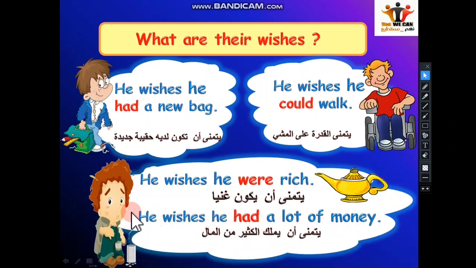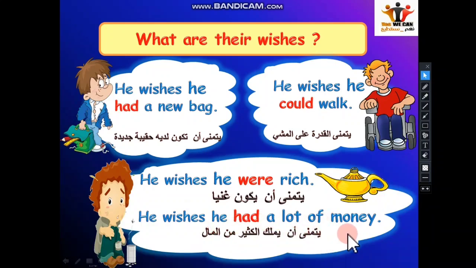If you see here, in his present situation, he looks like a beggar. He begs people for money. So we say he wishes he had a lot of money, because he doesn't have a lot of money in the present situation. That's why we say he wishes he had a lot of money.